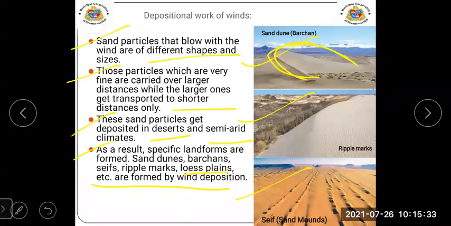And ripple marks also, what are they? They are like wavy marks you can see if you are standing near the river side. At that time you must have seen, student, along with the wind, if you observe that river properly, you will also see these ripple marks over there. Okay, like this.